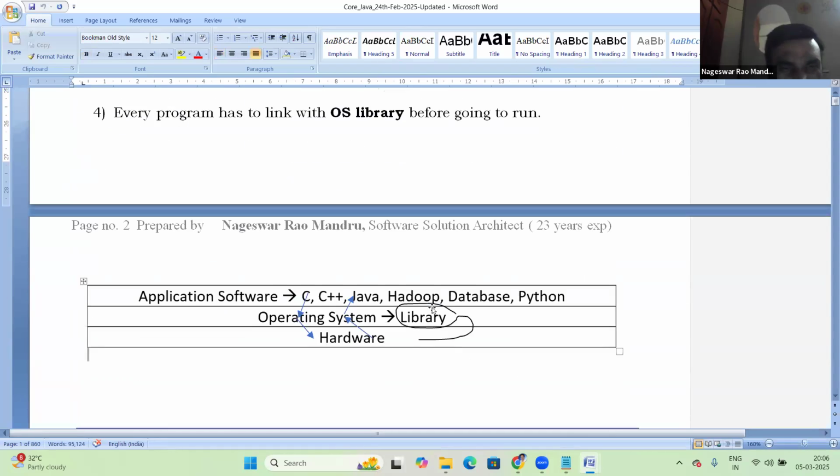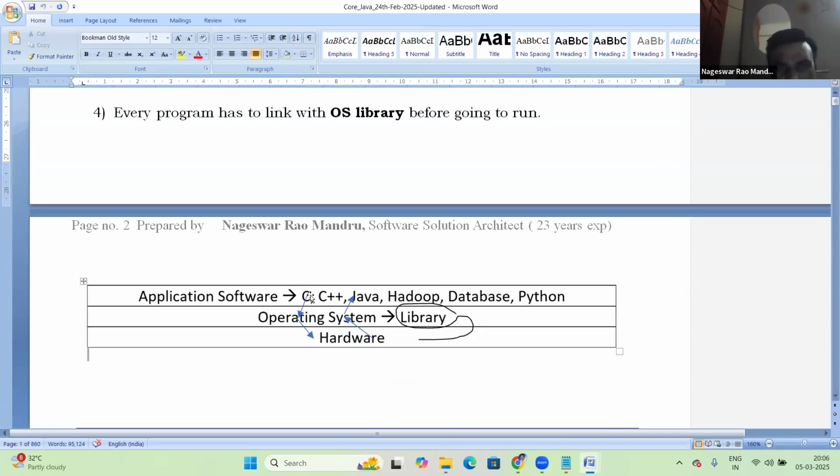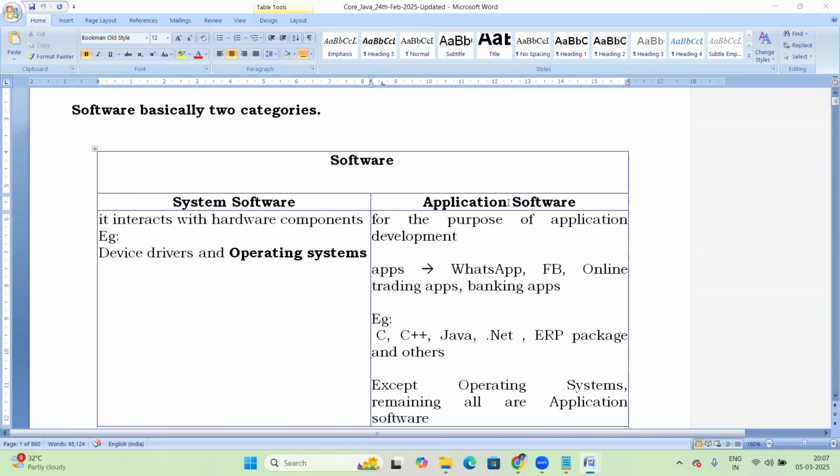Next here, this is a hardware layer. On top of the hardware layer, this is the operating system, inside of OS this is the library. On top of OS, this is application software. Hardware, OS, and on top of it, application software. So this is what we discussed today. So what is Java? System software or application software? Java is application software.